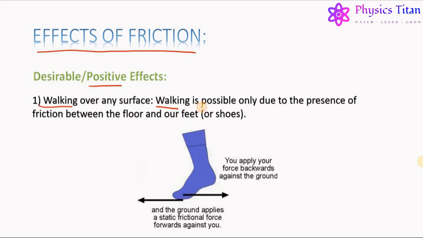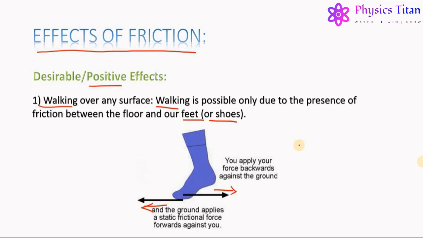Walking is possible only due to the presence of friction between the floor and our feet or shoes. During walking, we apply a force backwards against the ground, and in return the ground applies a frictional force forward, which helps us move forward.